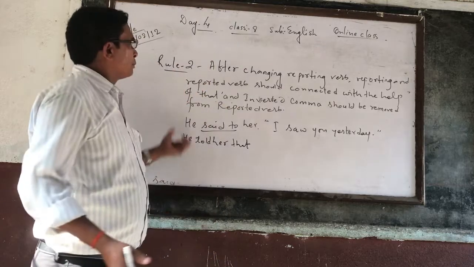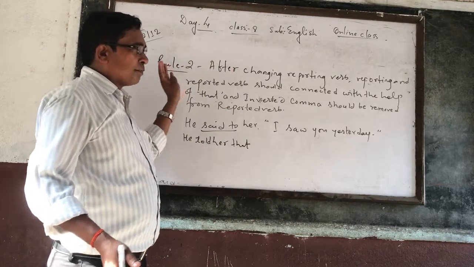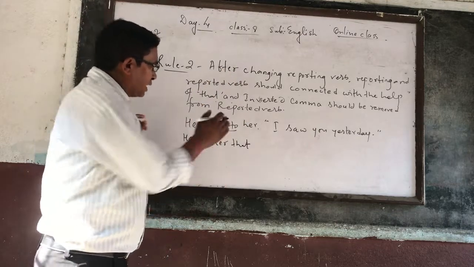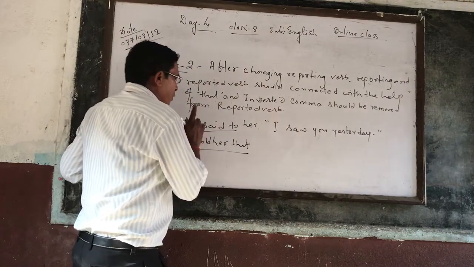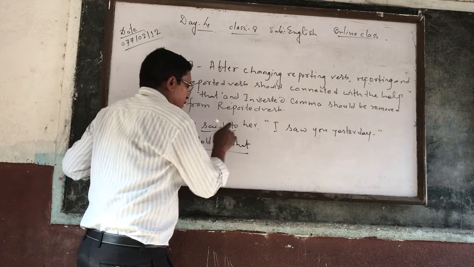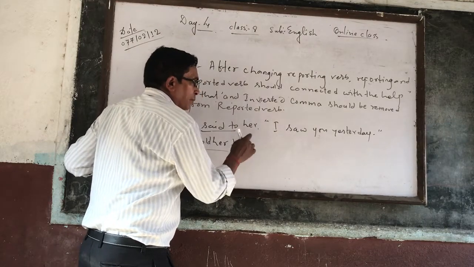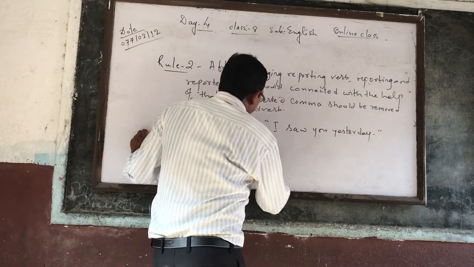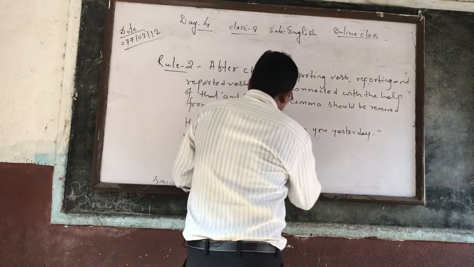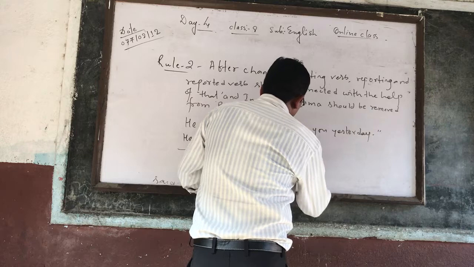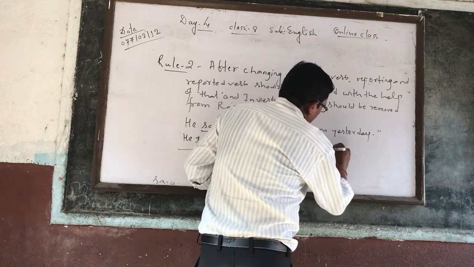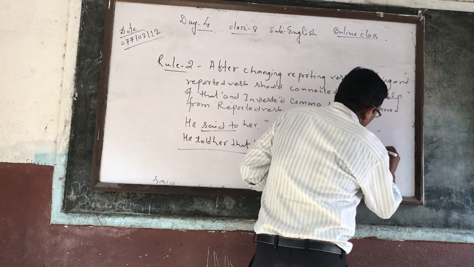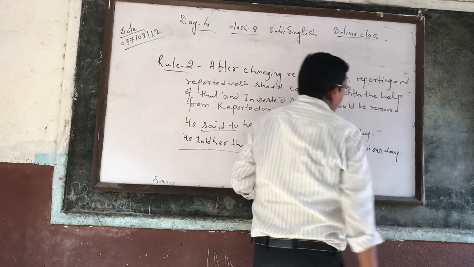After that come rule numbers 3 and 4, which I have not told you yet. Anyway, I will try to explain them after rule number 2, but till here be clear that said to is changed into told, and both should be connected with the help of that. The complete sentence will be, he told her that he had seen her the previous day.